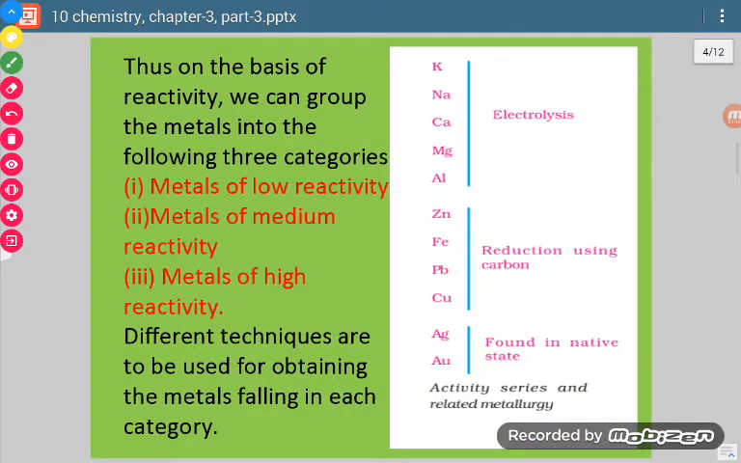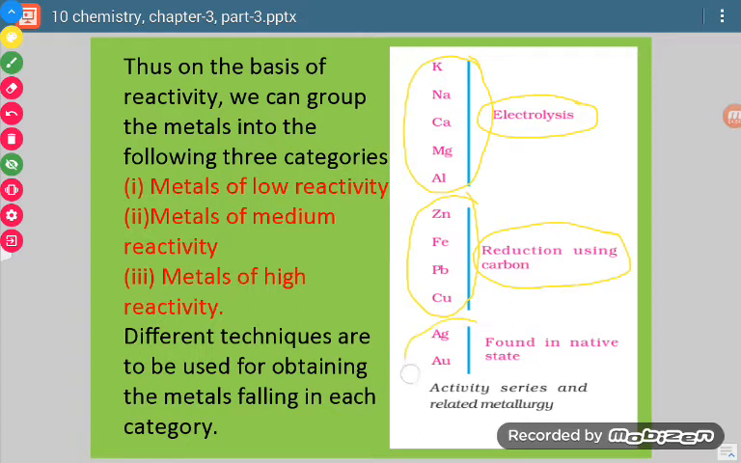Now let us look at the activity series. Here we have divided it into three categories. These are the elements which are highly reactive, and they can be extracted by the process of electrolysis. These are the elements having a moderate value of reactivity, and they are reduced with the use of carbon. Here reduction refers to oxidation and reduction, which you know. What is reduction? It is the process of addition of hydrogen or removal of oxygen. So by the use of carbon we do this process.